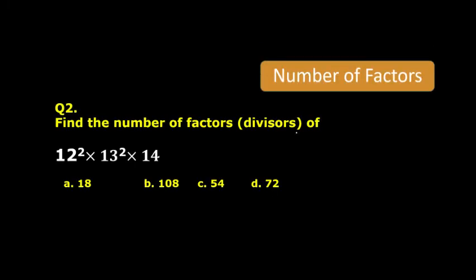Okay. Now try this. Find the number of factors of this number. Fast. Again 18 or something else?